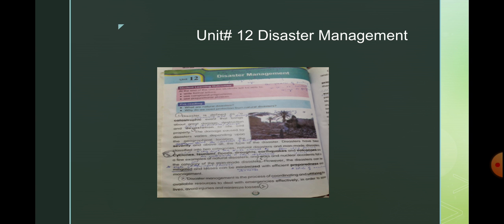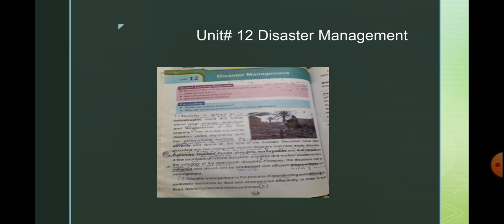The damage caused by a disaster varies depending upon the geographical location, the severity, and above all, the type of the disaster. Disasters have been classified into two categories: natural disasters and man-made disasters.